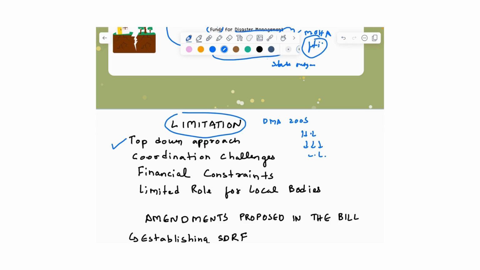Another limitation is the coordination challenge. Although it establishes an institutional mechanism, actual coordination between different levels of government becomes very challenging during disasters. The third is financial constraints. The Act provides for financial resources, but timely availability and adequacy can be an issue, especially for small disasters. And the last limitation is the limited role for local bodies. As we have already discussed, local bodies become very important for successfully managing disasters overall.